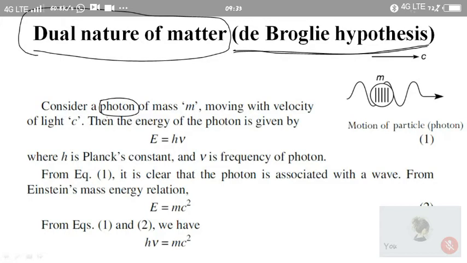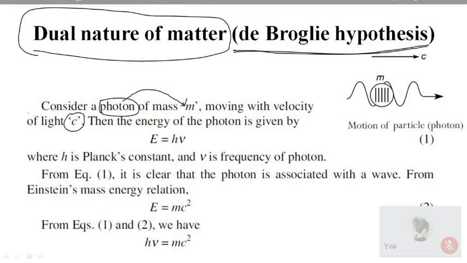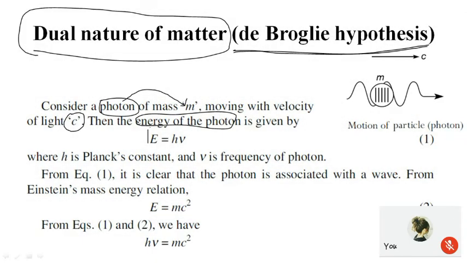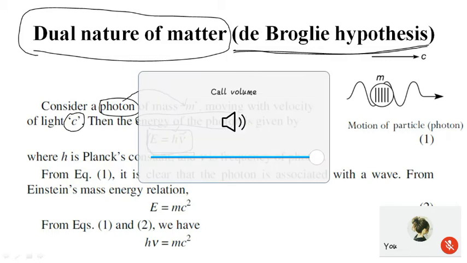Consider this photon to have a mass of small m, moving with a velocity equal to the velocity of light. So we consider a photon of mass m moving with velocity c. Then the energy of that photon, as per Planck's quantum theory, is given by E is equal to h nu, where h is Planck's constant and nu is the frequency.